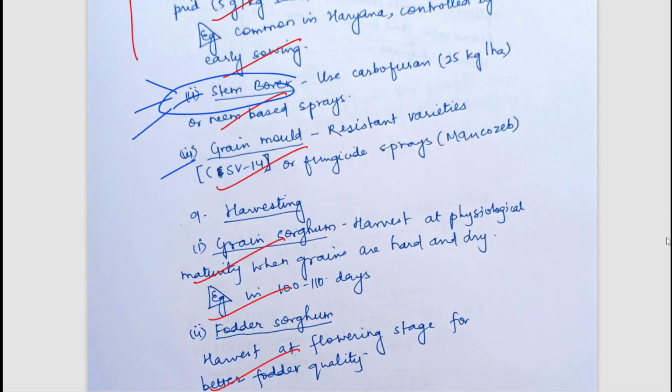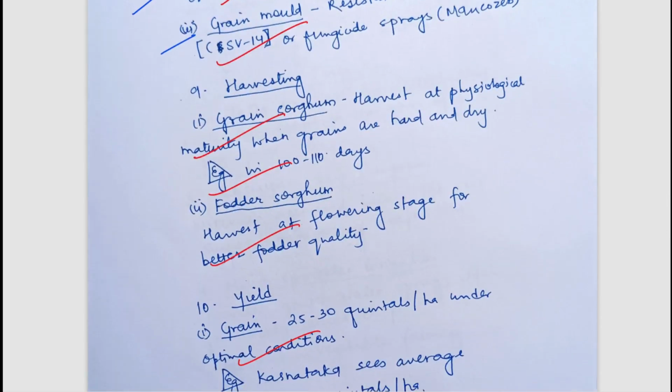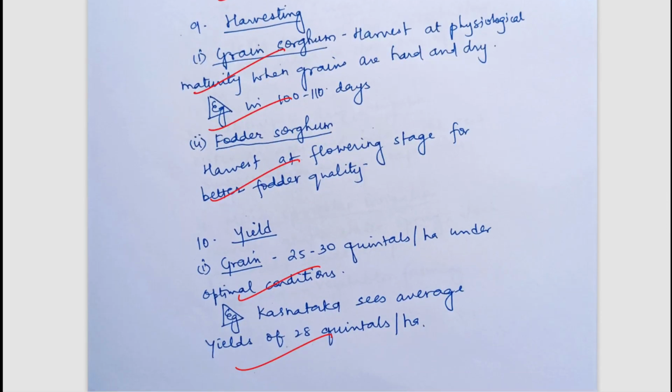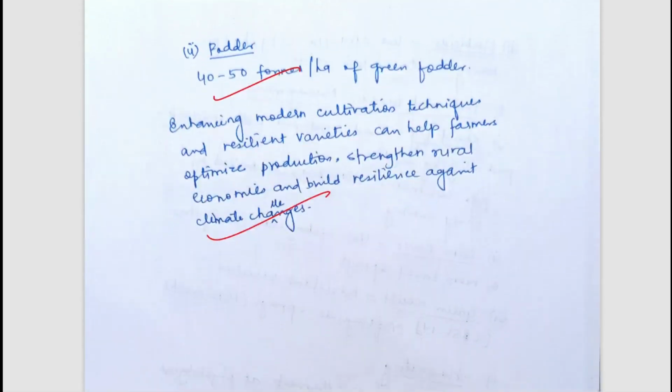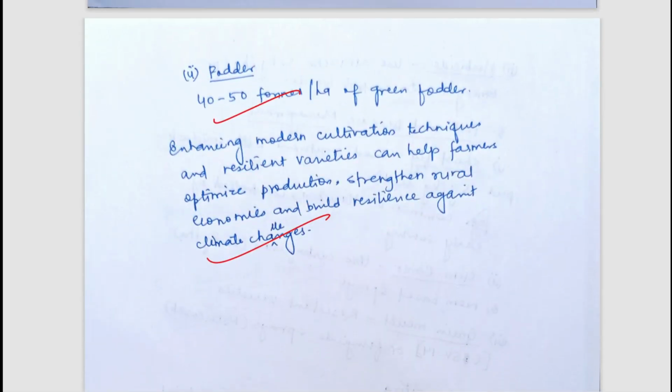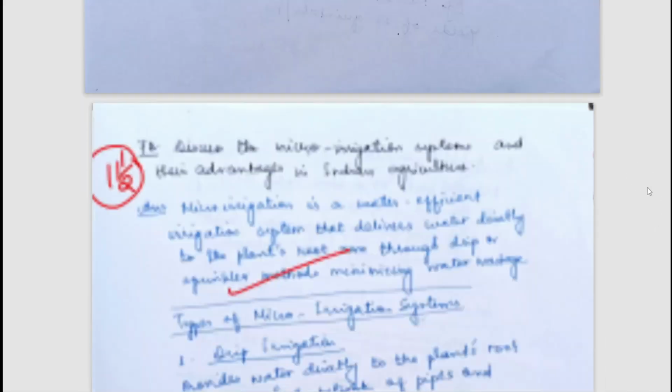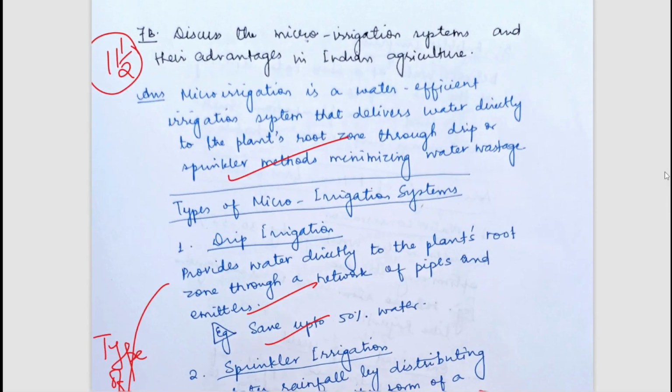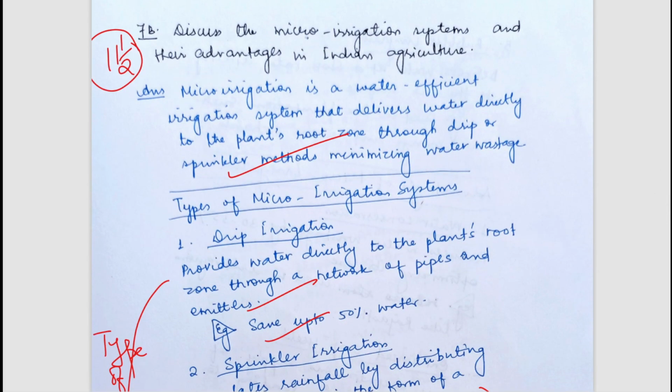So these are the things you should know, the common points and differentiators, that will help us to get good marks in package of practices, and it will make it much easier to develop the idea and write the answers of package of practices and remember things, because it is not easy to remember that many crops, but if you develop these types of ideas, you will be able to remember all the things and you will fetch good marks.